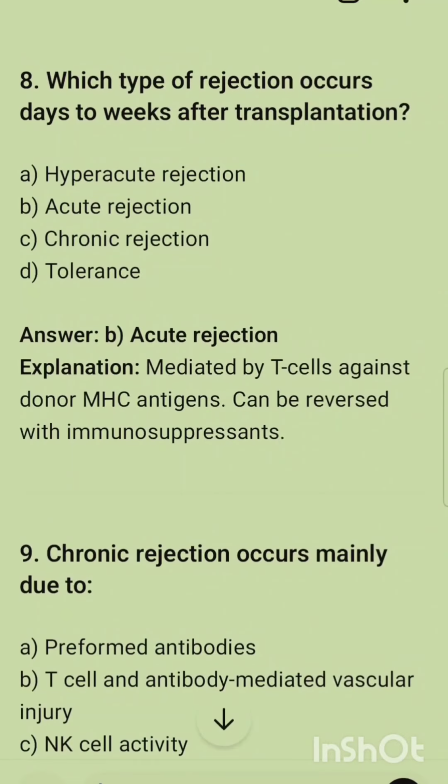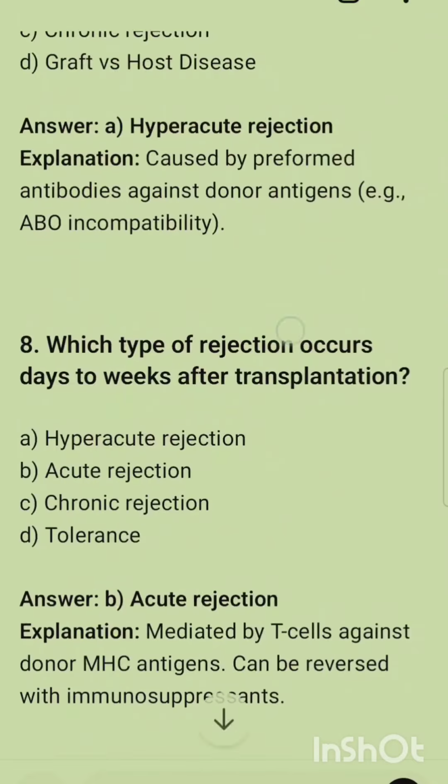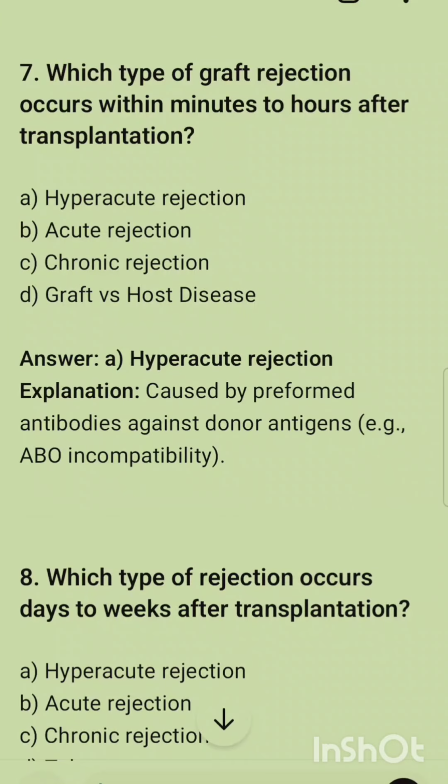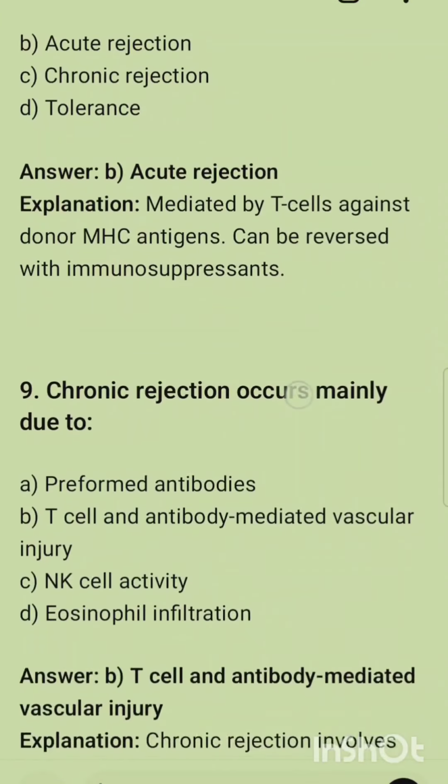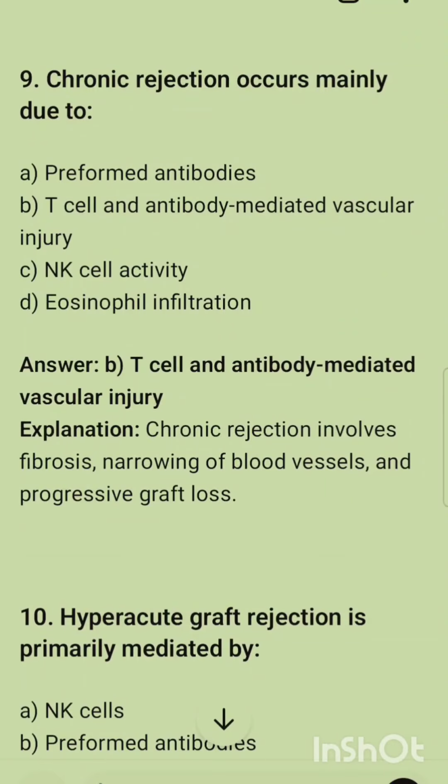Next question is: which type of rejection occurs days to weeks after transplantation? This type of rejection is called acute rejection. We already discussed hyperacute rejection, which is a very quick rejection that occurs within minutes to hours. The next question is: chronic rejection occurs mainly due to. This type of rejection mainly occurs due to T cell and antibody mediated vascular injury. Chronic rejection involves fibrosis, narrowing of blood vessels, and finally progressive graft loss.